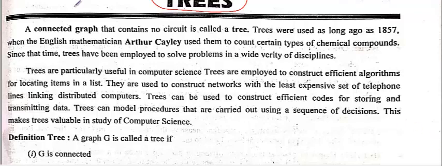So tree, and everybody knows about the connected graph. Means a circuit may be there or may not be there, but every vertex is connected with each other. So a connected graph that contains no circuit is known as a tree. Means if the graph is connected but has no circuit, then it is known as a tree. So it's better to discuss with an example.